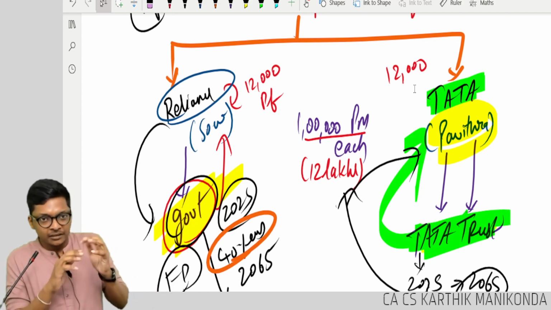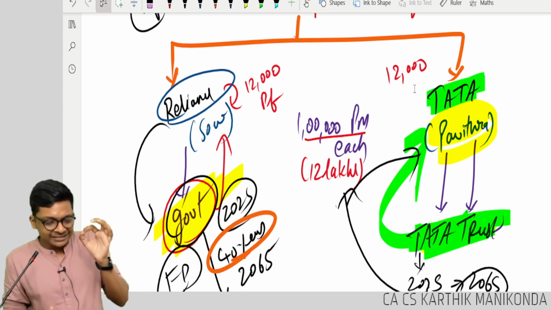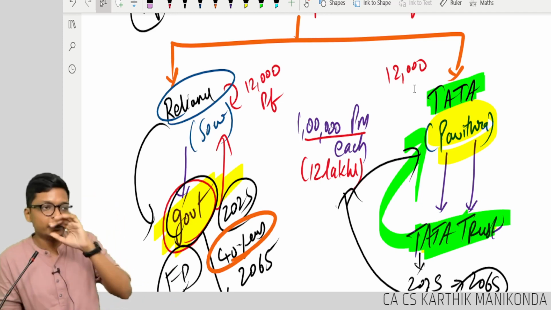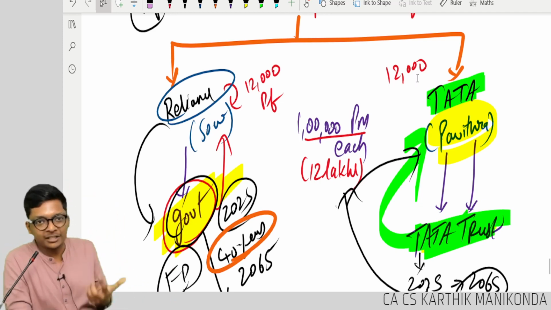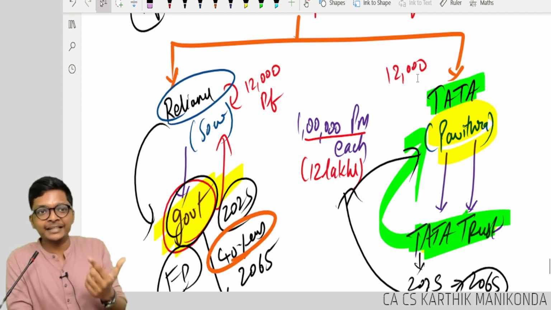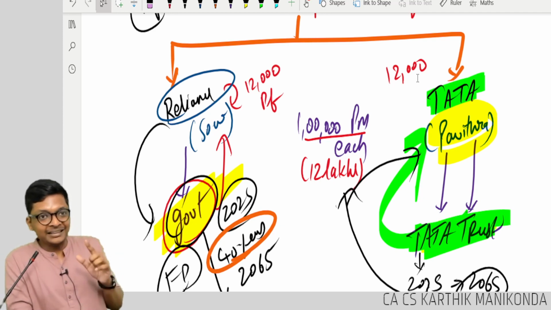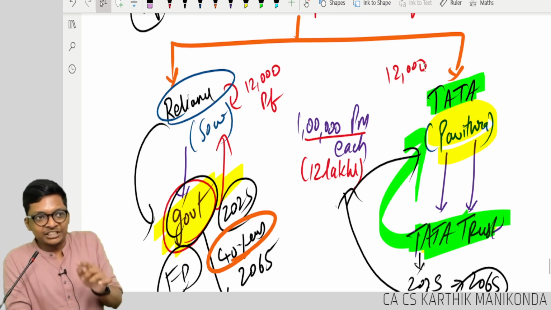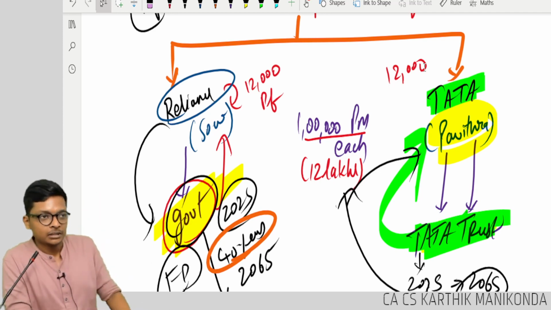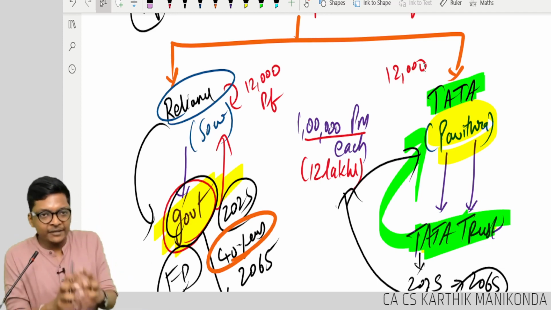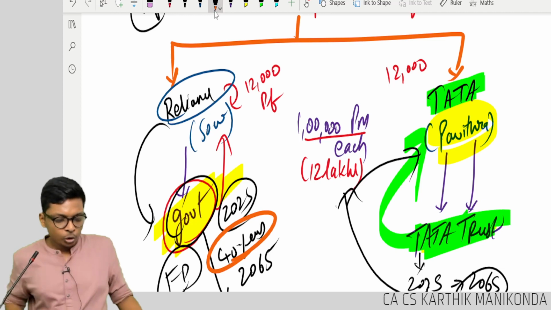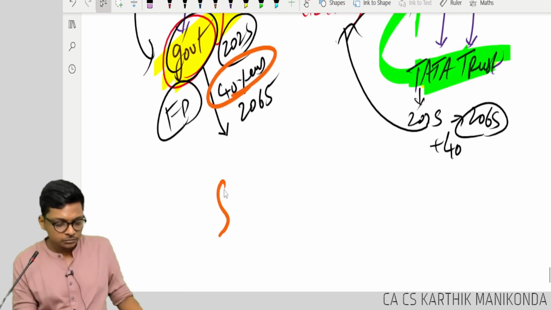Reliance's headache will come to an end once they deposit to the government. They don't have to bother whether Sau is actually getting the money. But Tata's headache will be there till the time Pavitra retires, until she gets the money. That means the benefit, so who is getting the benefit back here?